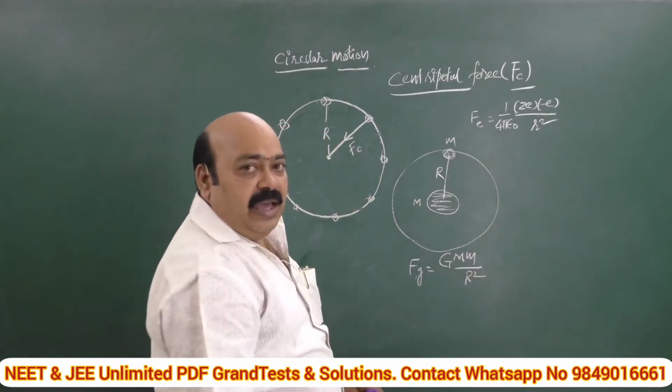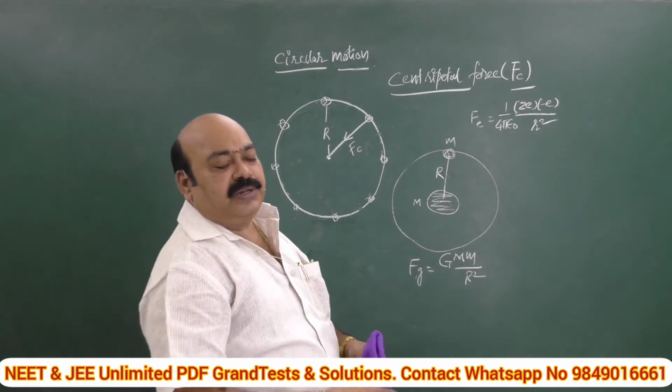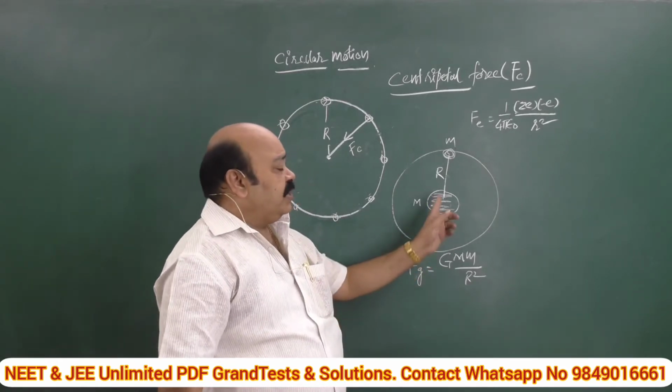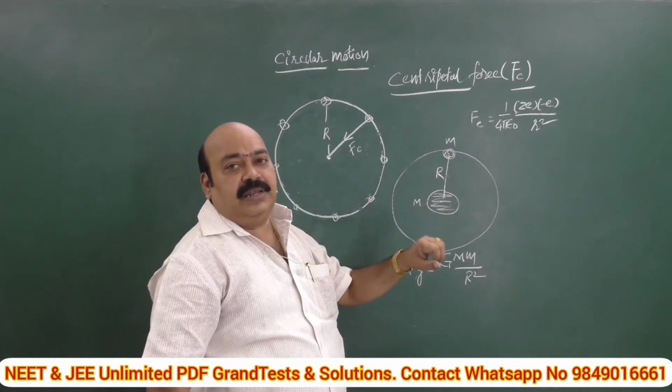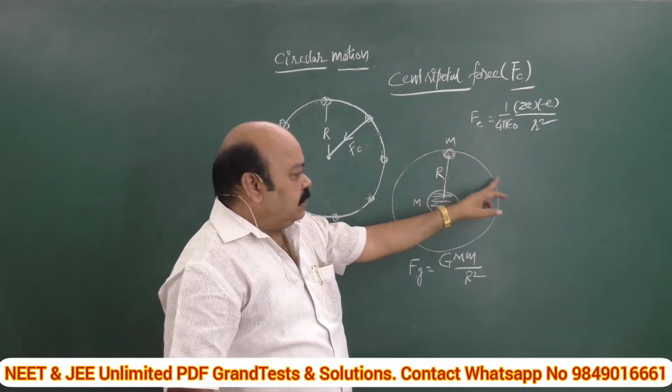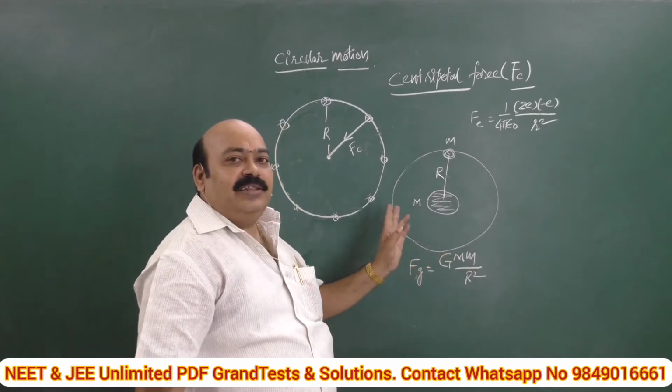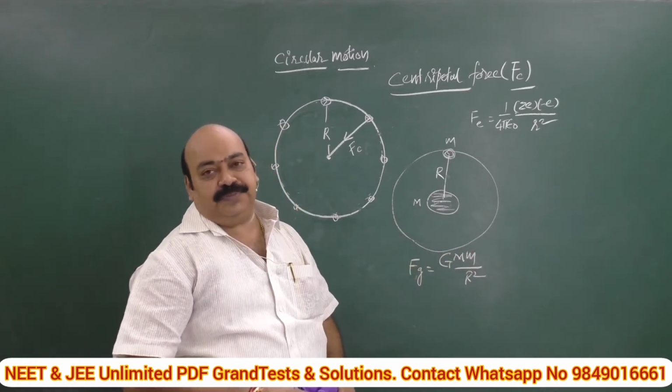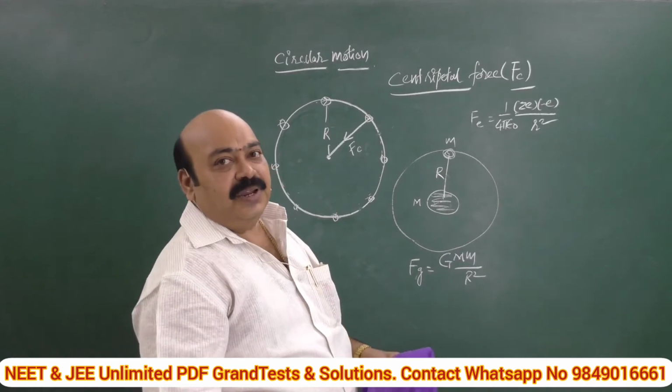This is called gravitational force of attraction. Here the gravitational force of attraction supplies the necessary centripetal force which keeps the planet moving around the Earth in the circular orbit. I think it is clear now.